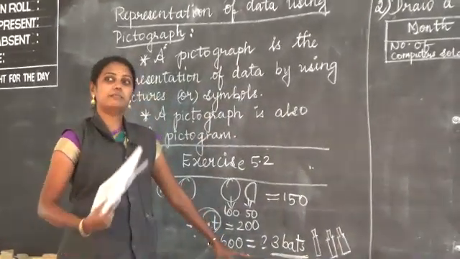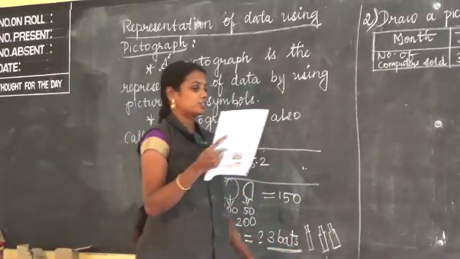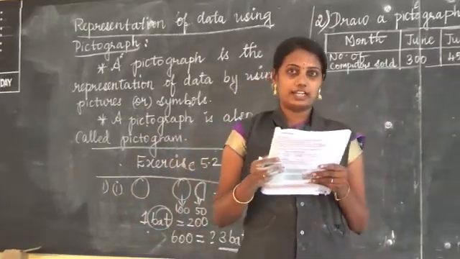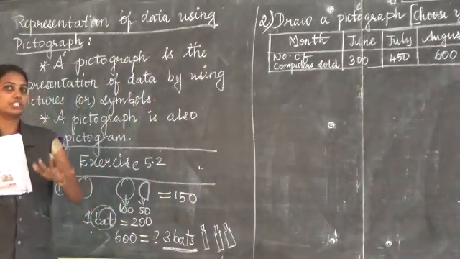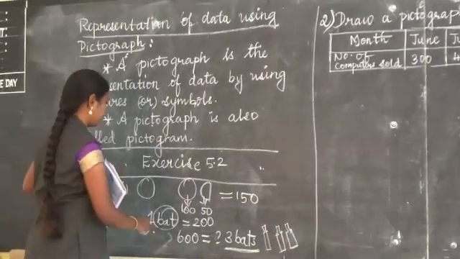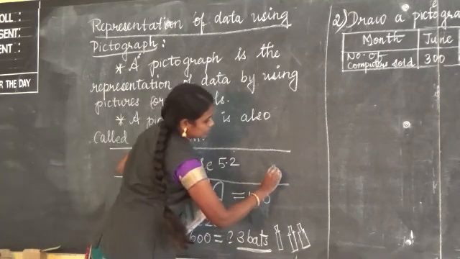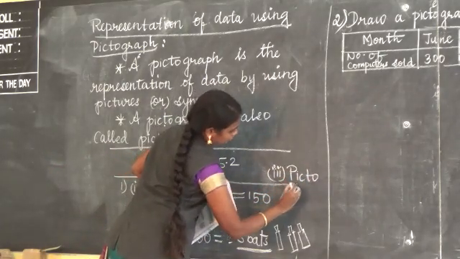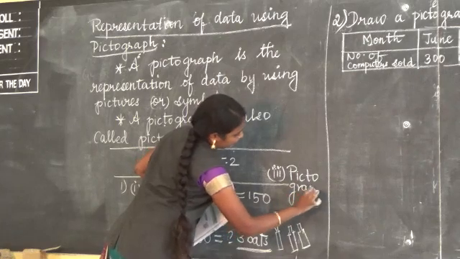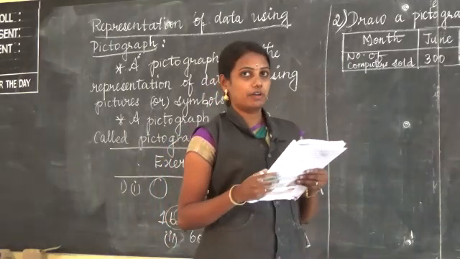Either you can write the bats, 3 bats, or else you can draw 3 bats. Option 3: representation of data by using pictures is known as pictograph. If you use the pictures, that is called pictograph. This is option 2 answer. Option 3 is pictograph. Answer is pictograph. You can write pictogram also, that is also correct.